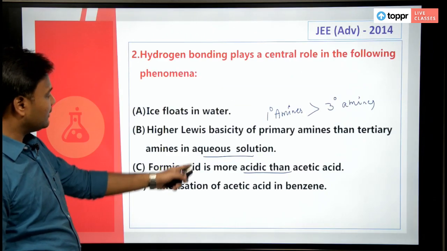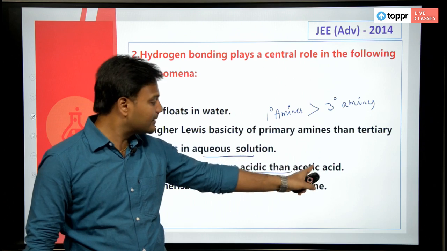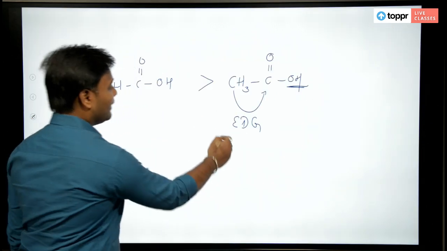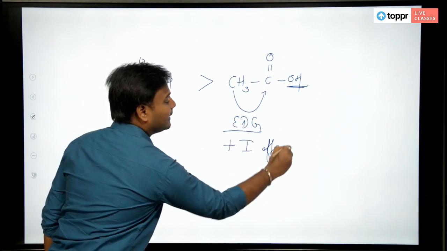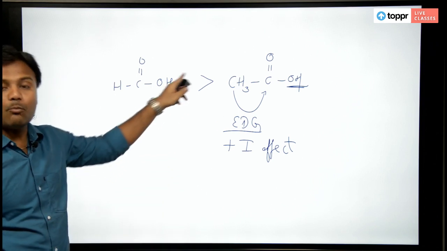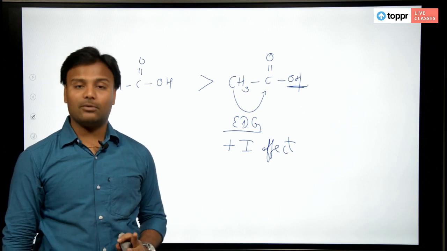The third one, it does not make any sense. It is not because of the hydrogen bonding, but it is because of the electron donating group, which means plus I effect, that is inductive effect. Formic acid is more acidic than acetic acid because of inductive effect, not because of hydrogen bonding.